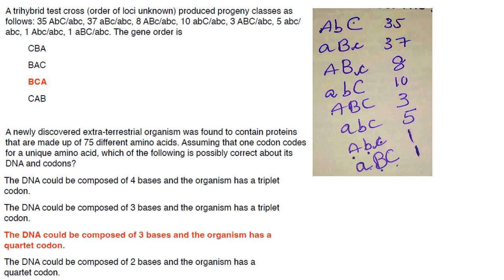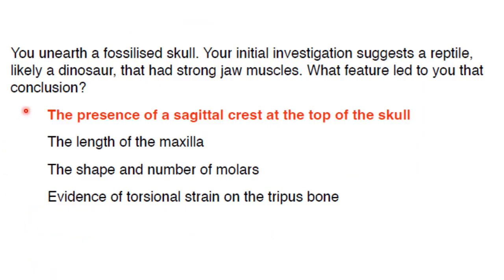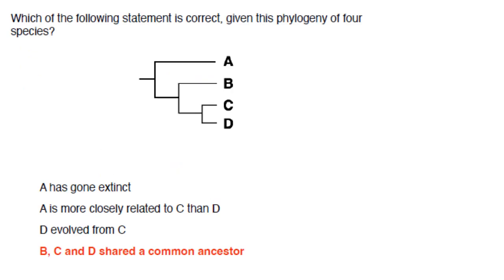So the answer here is option. Then next one. You unearthed a fossilized skull. Your initial investigation suggests a reptile like a dinosaur that had strong jaw muscles. What feature led you to that conclusion? It is the presence of sagittal crest at the top of the skull. Coming to the next question.